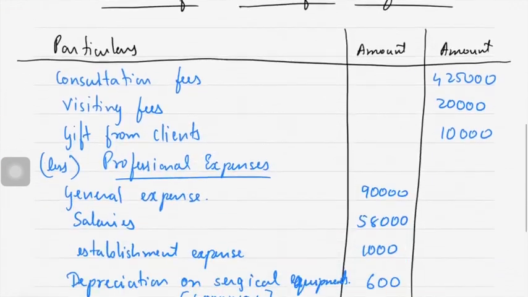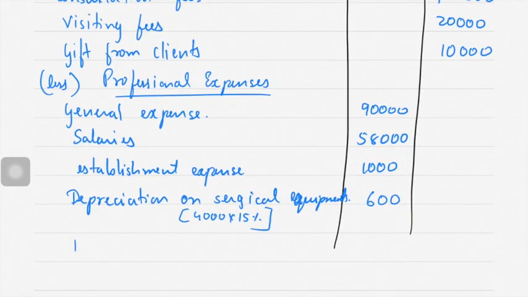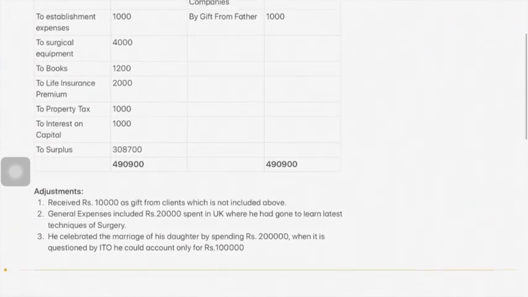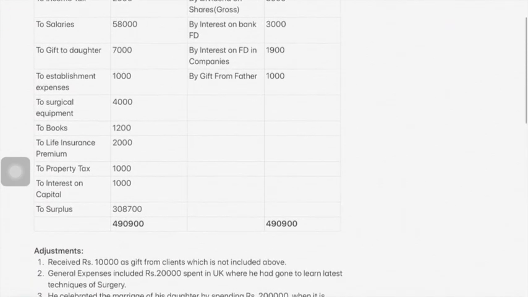And books he purchased for 1,200. What is the rate of depreciation on books? It is 40%, no? So 1,200 into 40%.